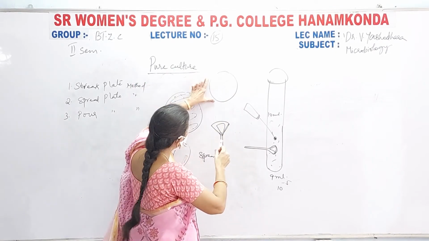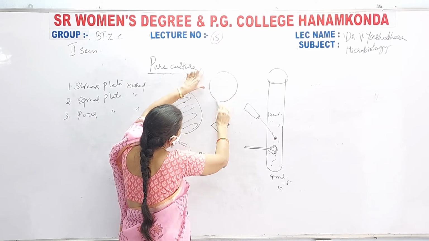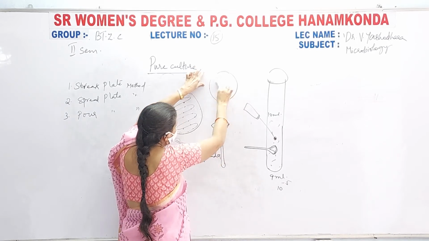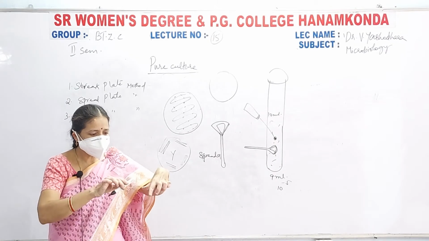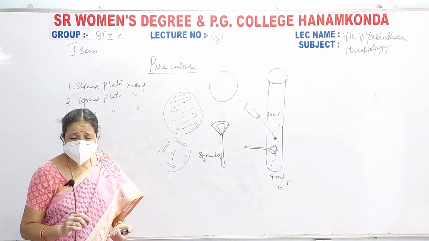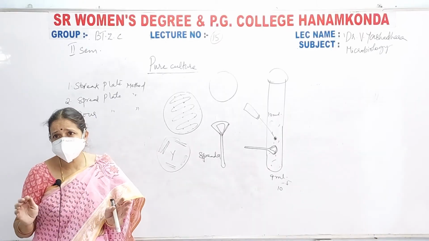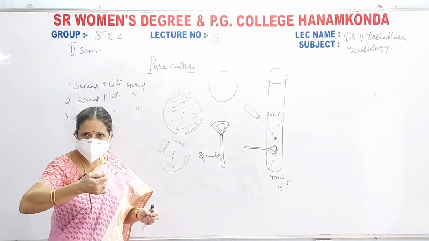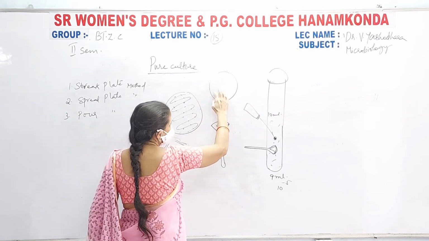Slowly catch hold of the petri plate, rotate it and do like this, spreading uniformly over the culture medium. Rotate the petri plate and spread it slowly with the glass rod, gently and delicately, without scooping the culture medium, just like ice cream, you should not scoop it. Simply spread it delicately over the culture medium.